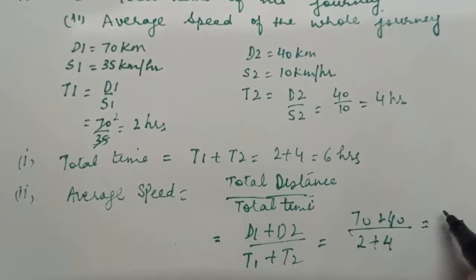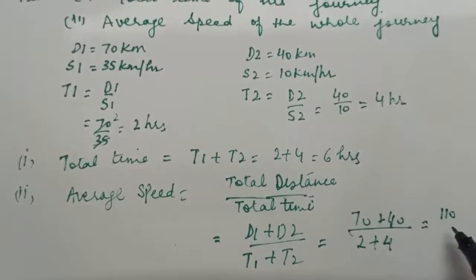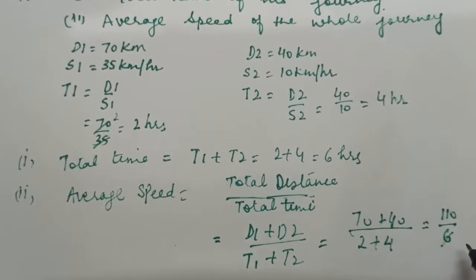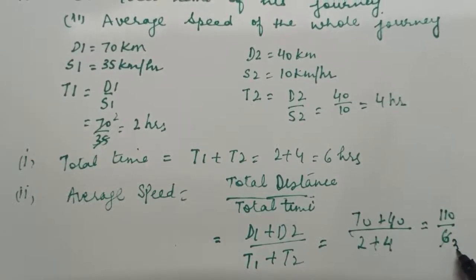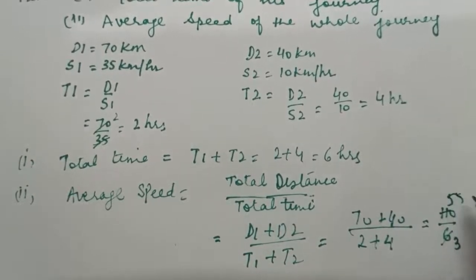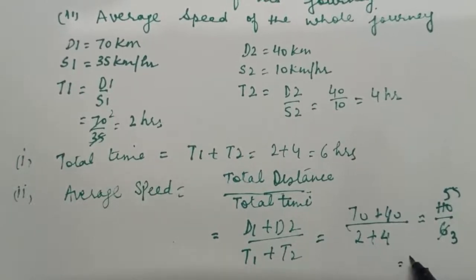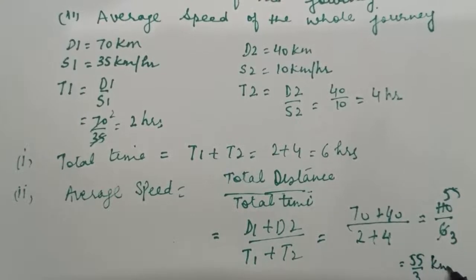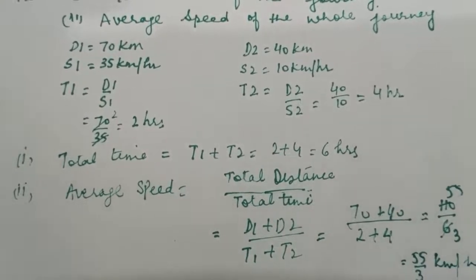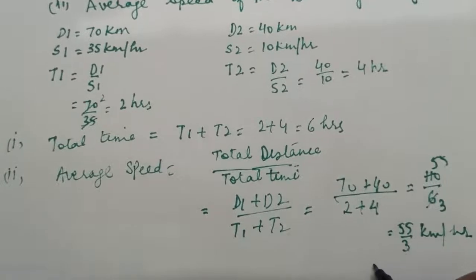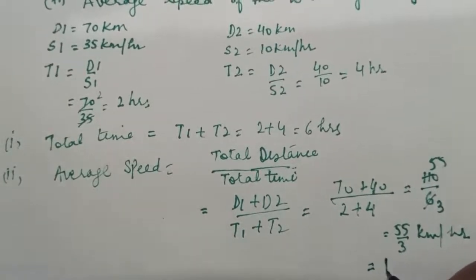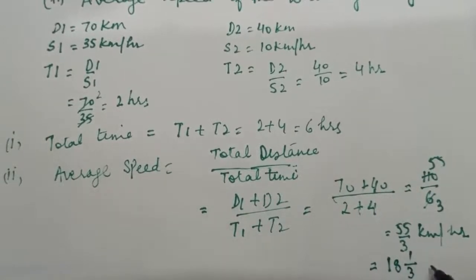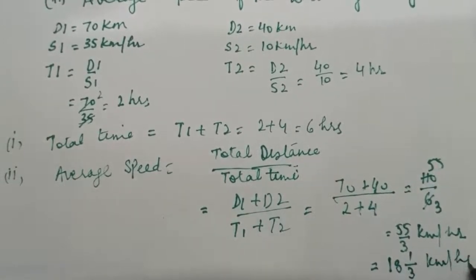So we get here 110 on 6. So we can reduce it. This comes at 55 on 3 km per hour. We can reduce it to mixed fraction. Kilometer per hour is our answer.